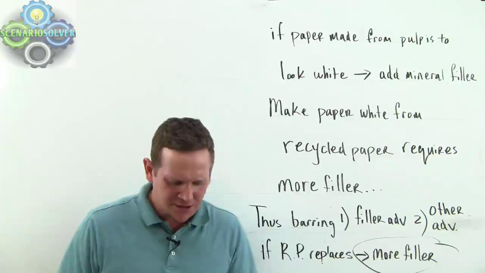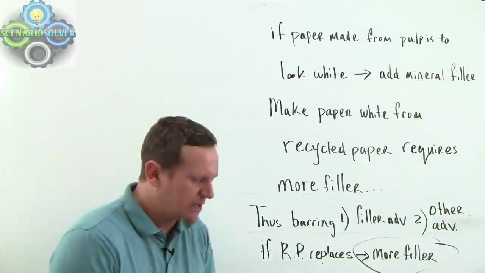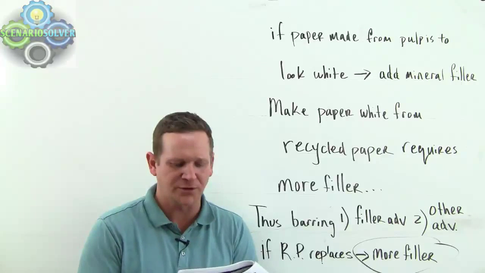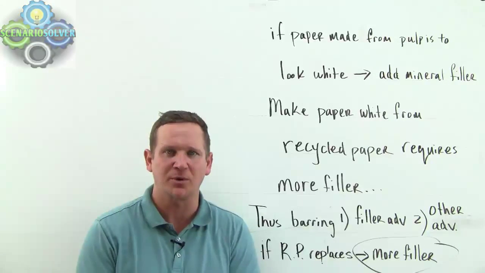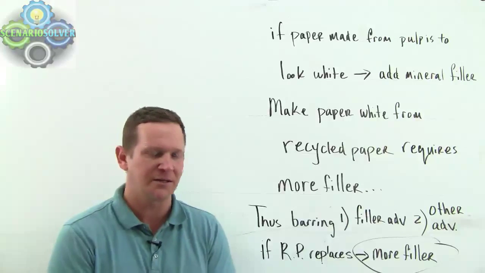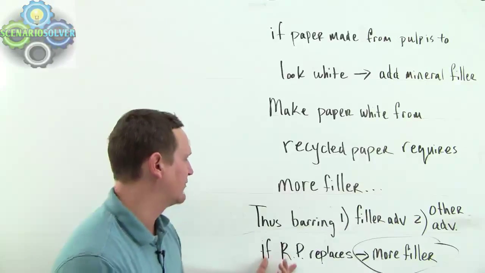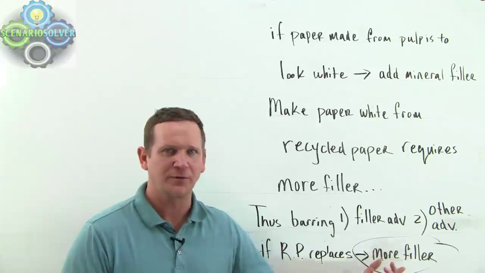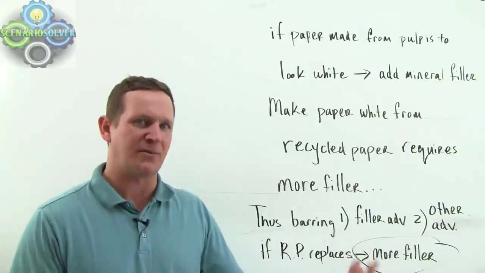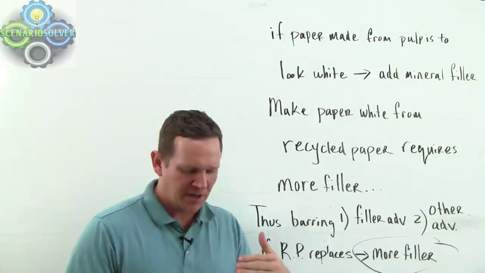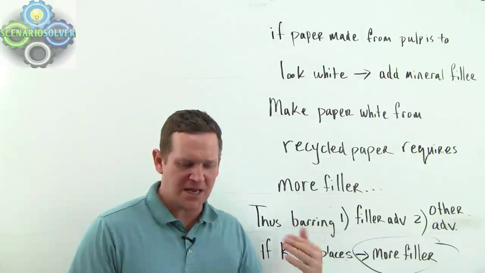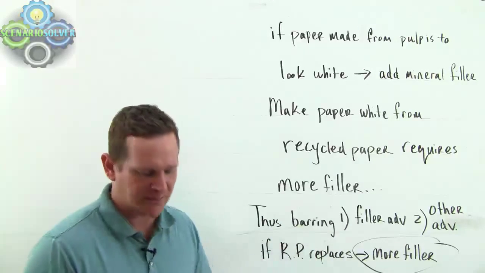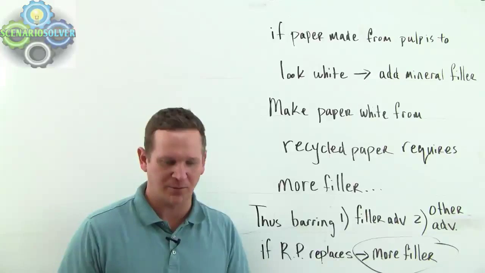Okay, let's look at C. Grayish writing paper will not be a universally acceptable alternative to white writing paper. Well, what is that getting at, right? Okay, so if the recycled paper replaces, we'll have to have more filler. Why do we have to have more filler? Because we've got to make things white. So if you look at C, it is not true that grayish writing paper will not be a universally acceptable alternative to white writing paper.